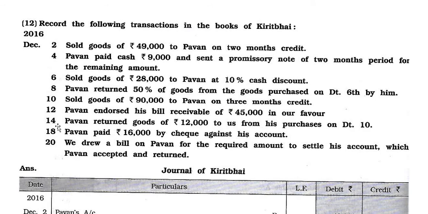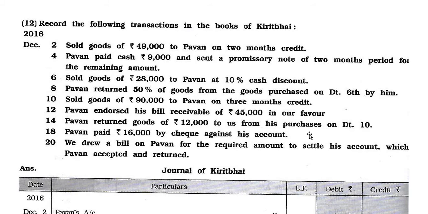Date number 14. Pawan returned goods of rupees 12,000 to us from his purchase on date number 10. We sold the goods of rupees 90,000 and now there is a return of 12,000.